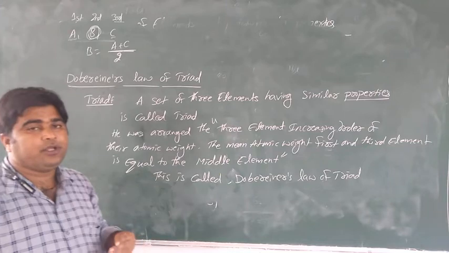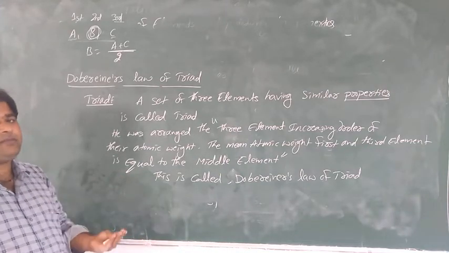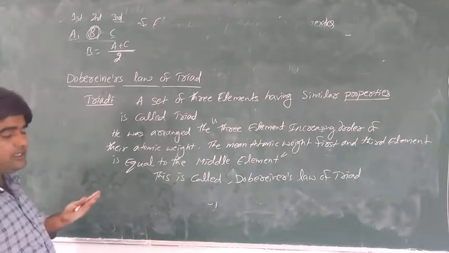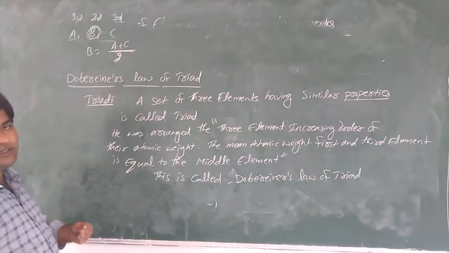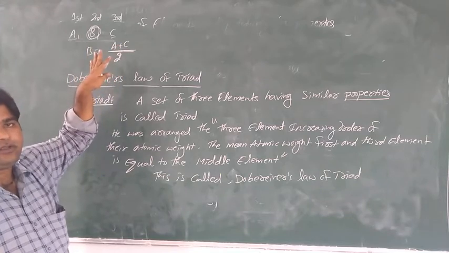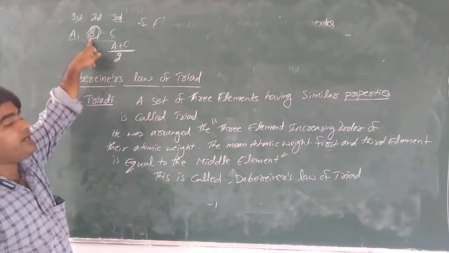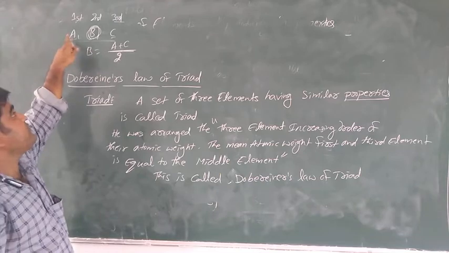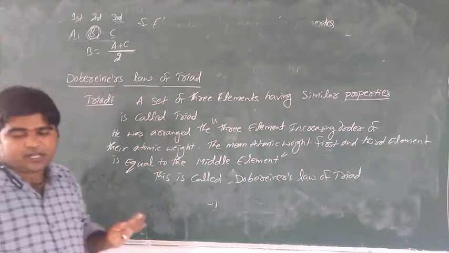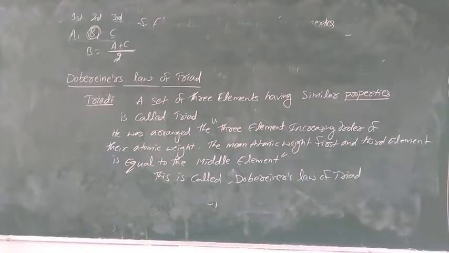For example, the first element is unknown, atomic weight A; the second element, unknown, is B; the third element, unknown, is C. Their weight is in increasing order. So B's atomic weight is equal to the arithmetic mean of the first and third elements. This is called Dobereiner's law of triads. Is it clear?